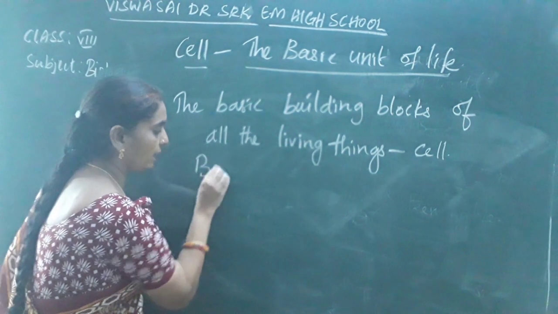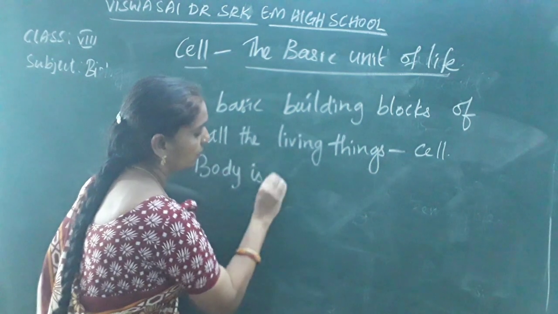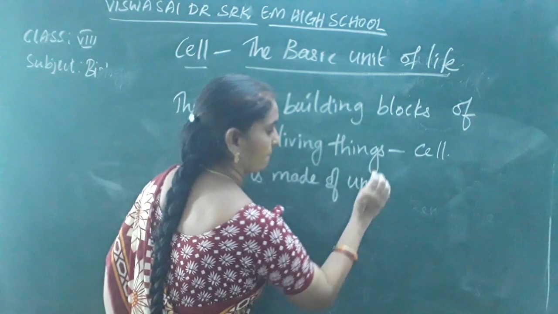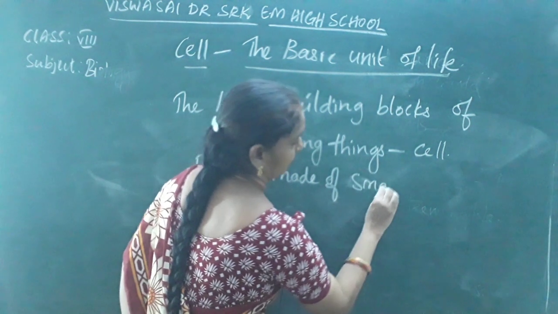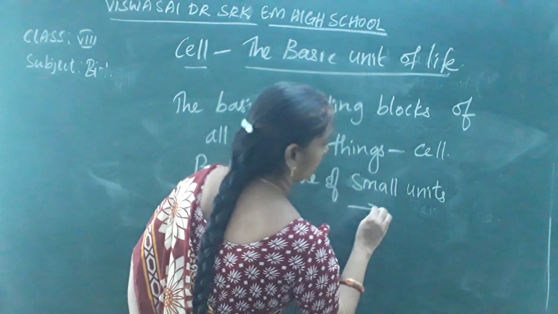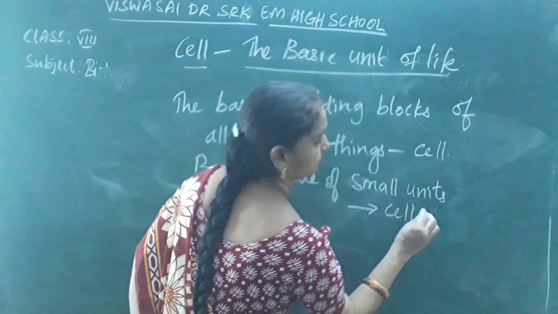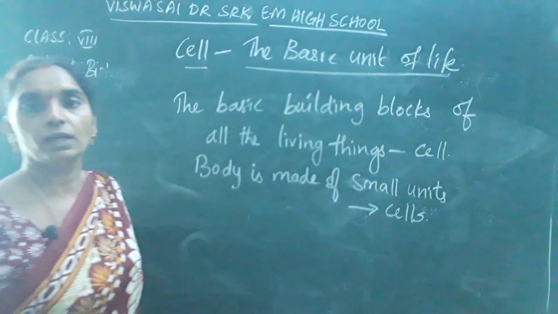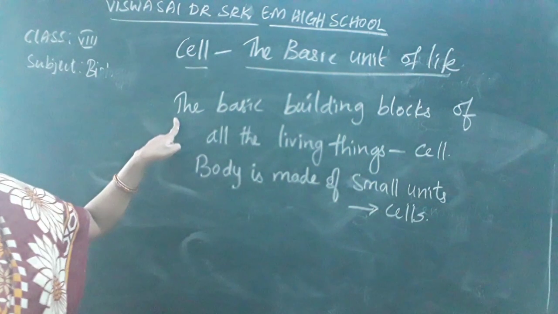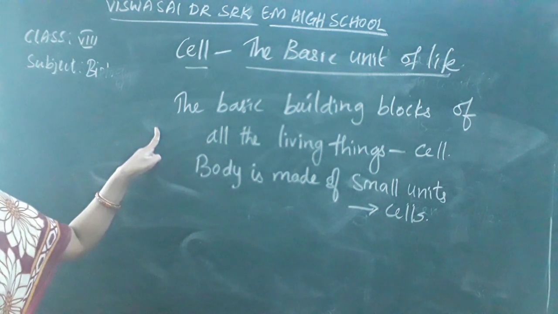So the body is made of small units, and they are called cells.